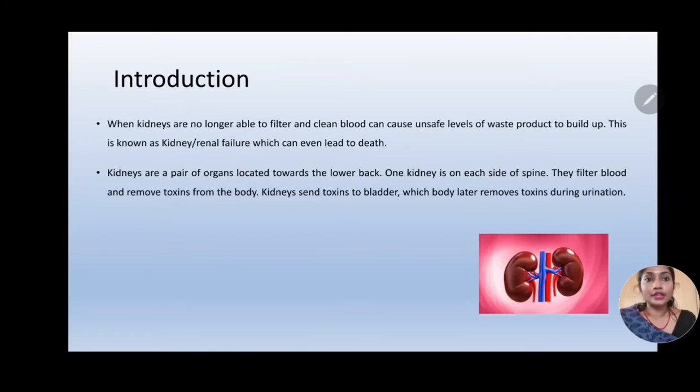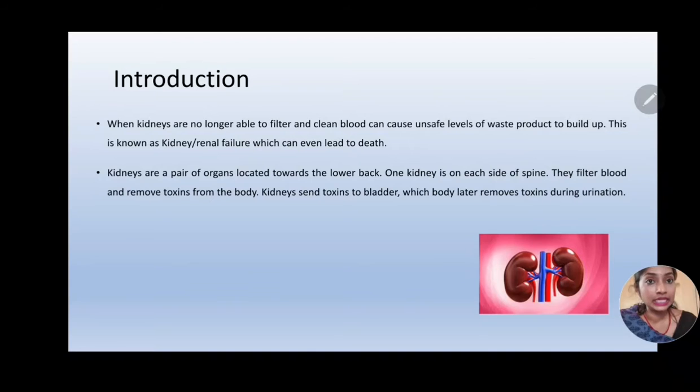Kidneys are a pair of organs which are located in the lower back of the body. So one kidney is present on each side of the body, and what is the function? Basically they filter blood and they remove toxins from the body. So these toxins are then sent to the bladder, which is later removed from the body during urination.